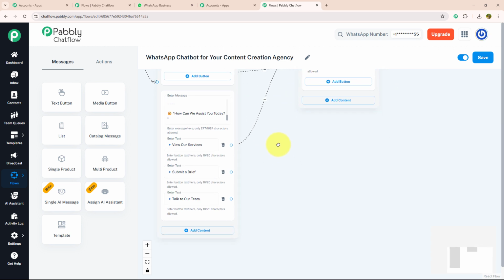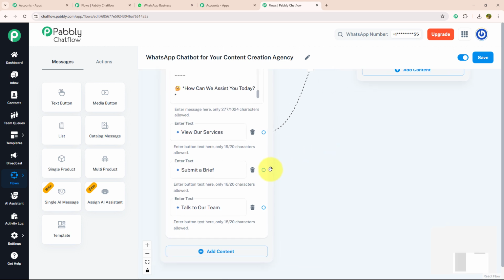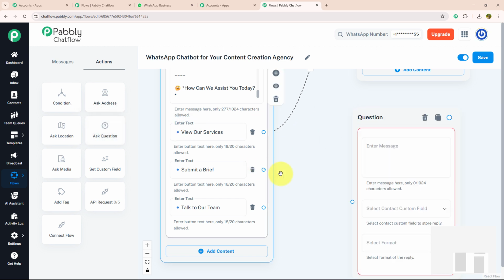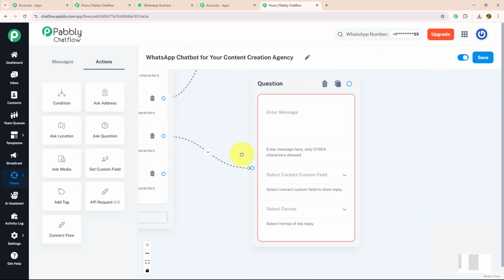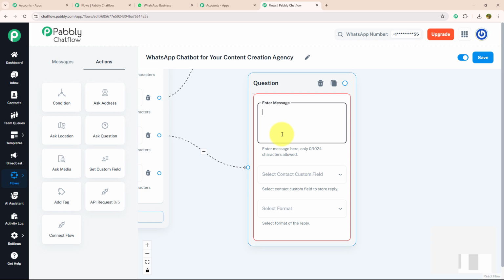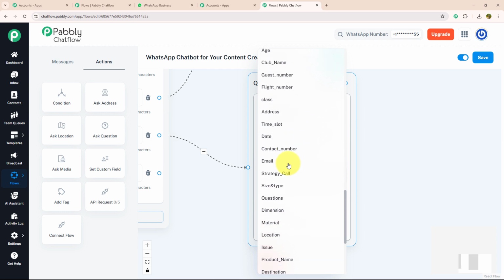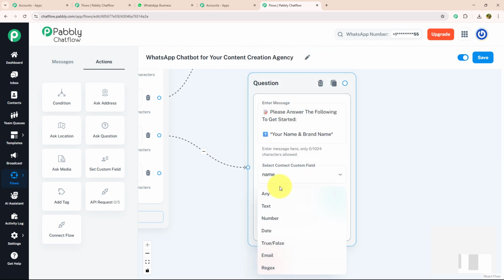Now let's move to our next action button, which is submit a brief. To submit a brief, I need to ask few questions to my customer. For that, I'm going to drag and drop ask question, connect with my flow, and I'm going to enter my message where I have mentioned that please answer the following to get started. Number 1, your name and brand name. For that, I'm going to select my contact custom field as name and my format as any.